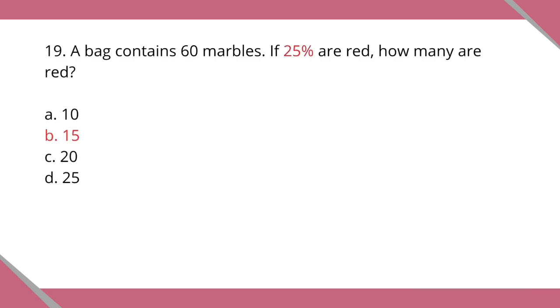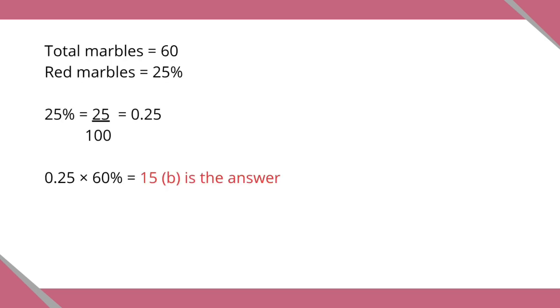To find how many marbles are red, calculate 25% of 60 by converting 25% to a decimal. Dividing 25 by 100 gives 0.25, then multiply 0.25 by 60, which equals 15. Therefore, 15 marbles in the bag are red, and the correct answer is letter B, 15.